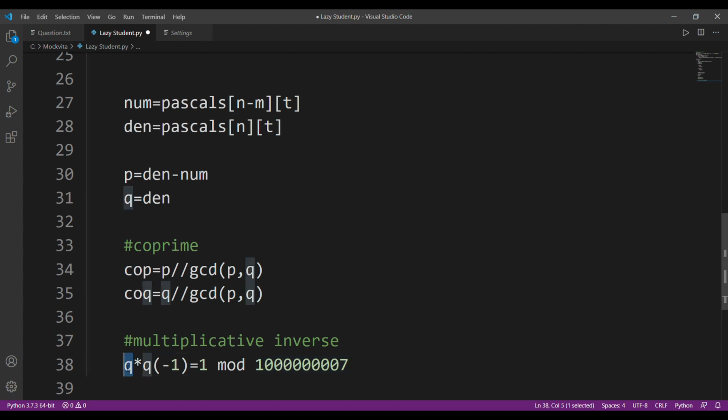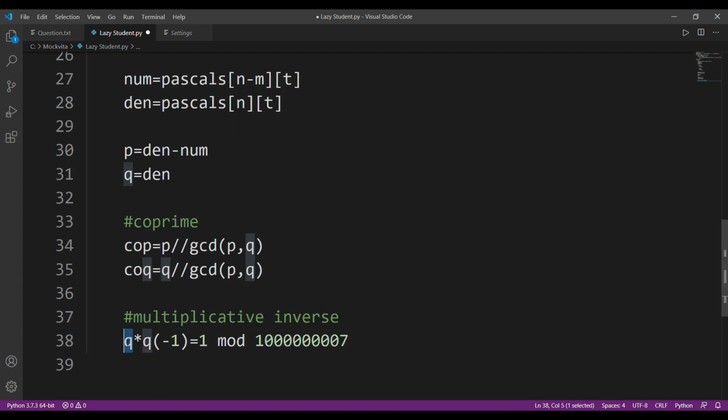We already have Q. Now we want to find Q inverse such that if we multiply both of them, we get a value such that it should be equal to 1 mod, and if it's very large, we can take them mod. All right, so this is the meaning of finding the multiplicative inverse. Now we don't need to go into depths of how to create the formula, because we are already provided.